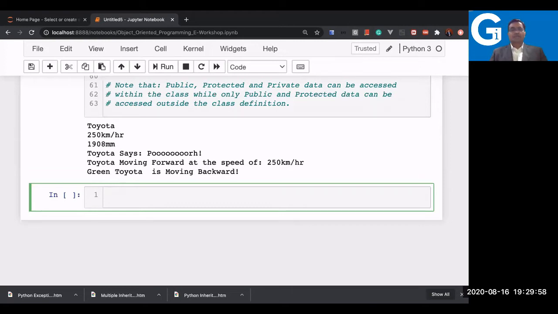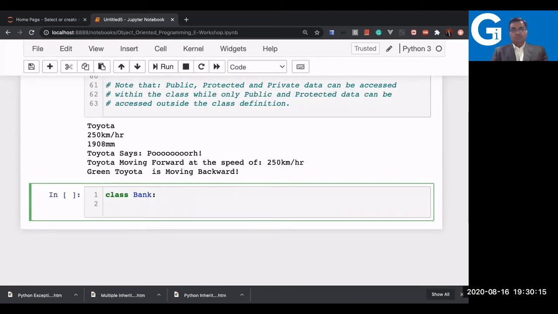So let me start with the bank application example only. Class Bank. Now here I'm writing the class, and the class name is Bank. Here you can also simply say pass and test whether you can create an object of this Bank class or not.